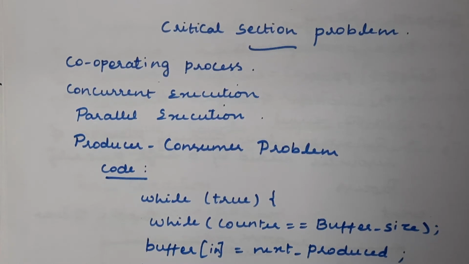We will be getting unexpected, which means inconsistent, data. We will get an inconsistent result.